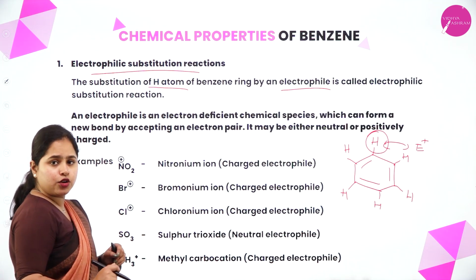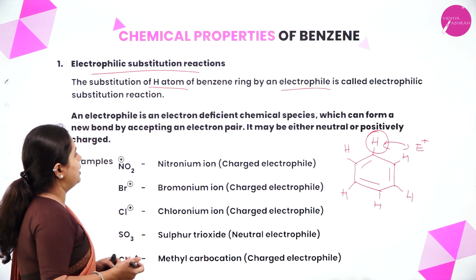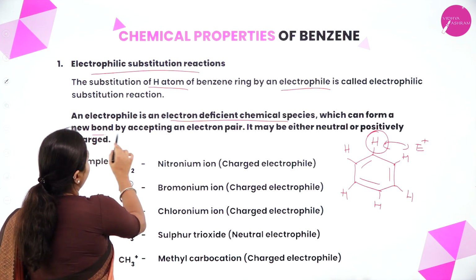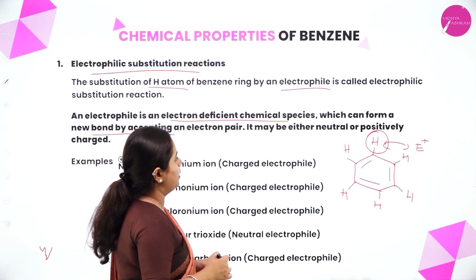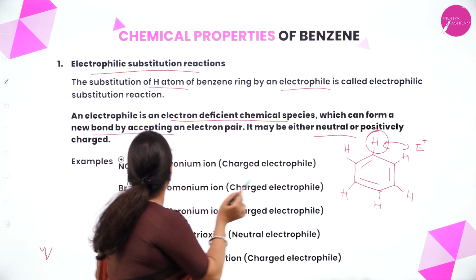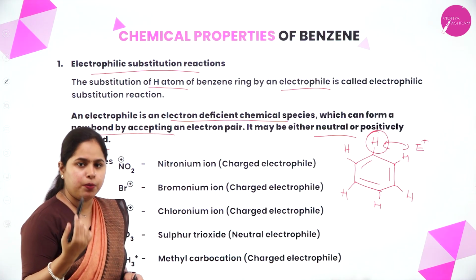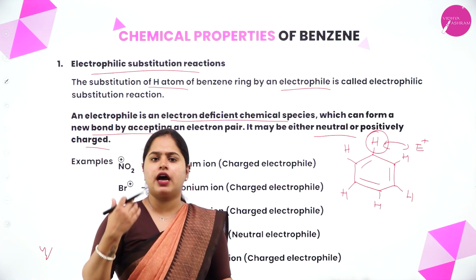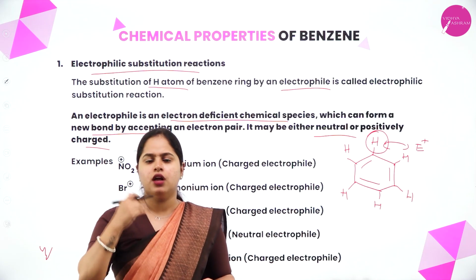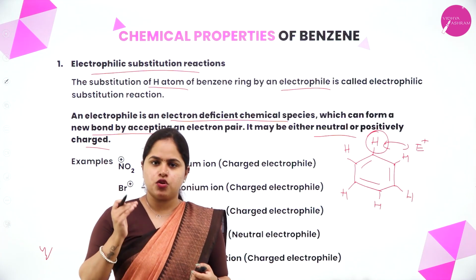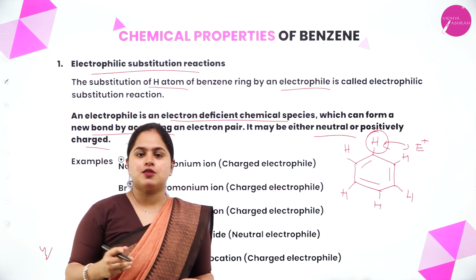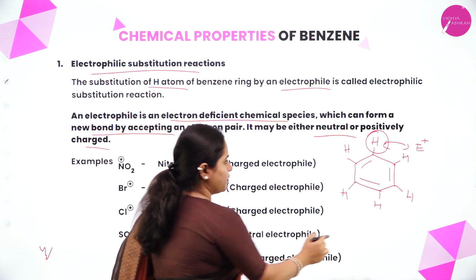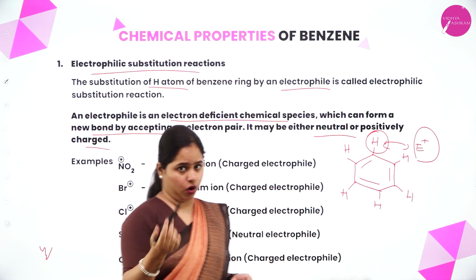Okay. What is an electrophile? You already know this. An electrophile is an electron deficient chemical species which can form a new bond by accepting an electron pair. It may be either neutral or positively charged. Why positively charged? Because they are having attraction towards negatively charged species, right? Positive and negative have attraction. So in that way you can remember. Electrophiles means those who are having attraction towards negatively charged particles, hence it will be either positively charged or neutral.